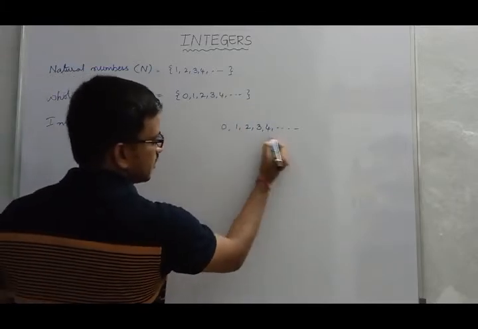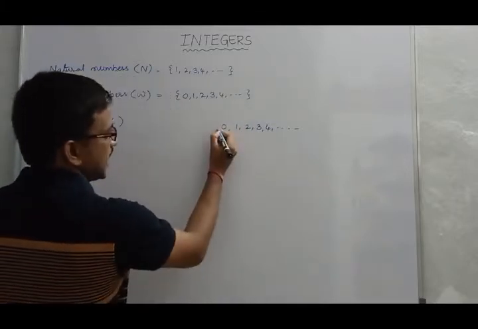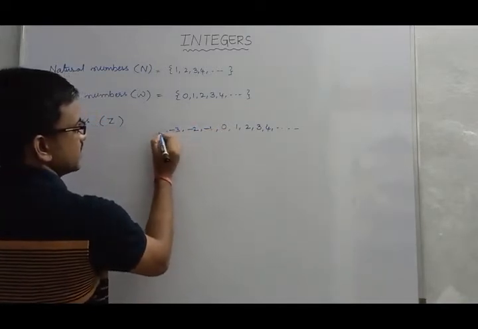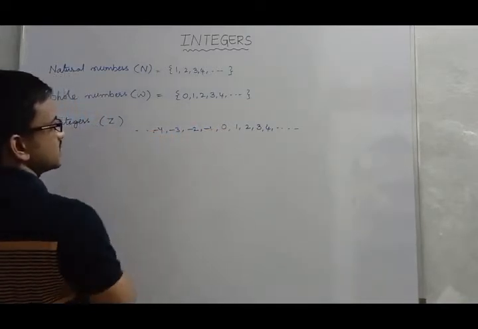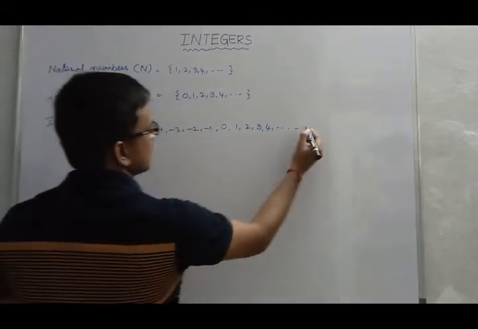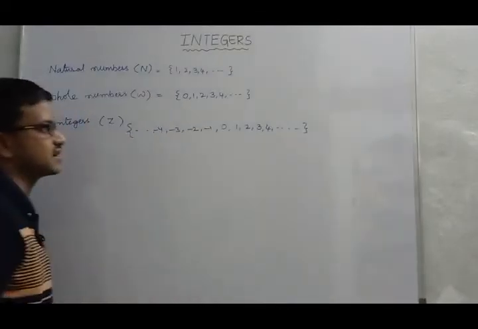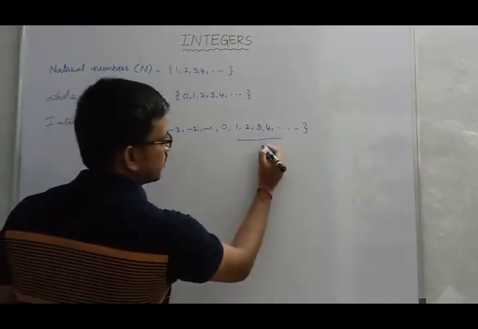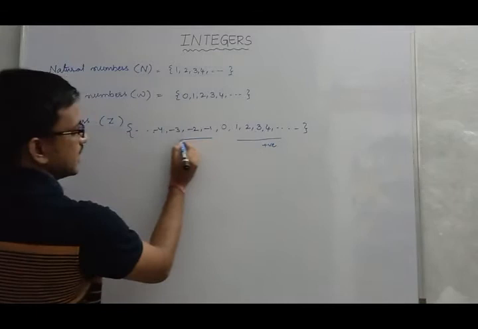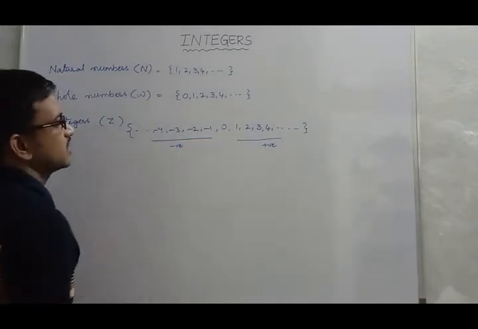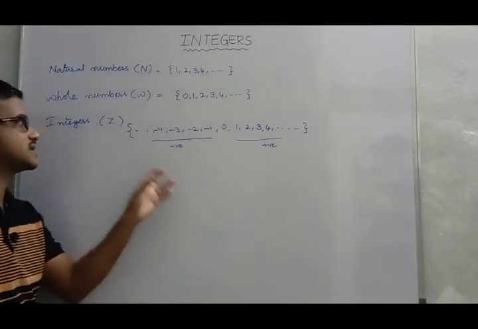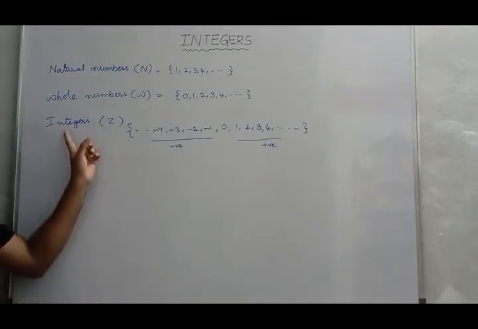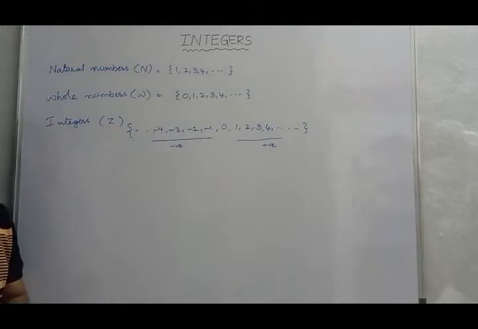Okay, so these are all positives, and -1, -2, -3, -4 and so on. So this set of numbers which consists of 0 and positives and negatives are known as set of integers. This set of integers is denoted with the letter Z.